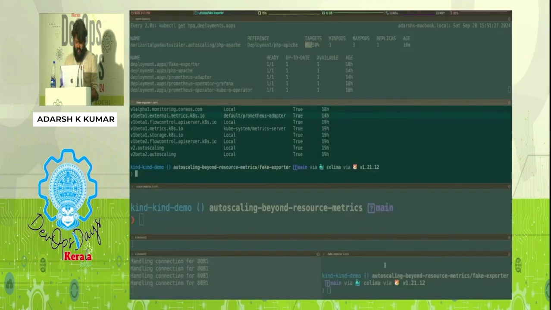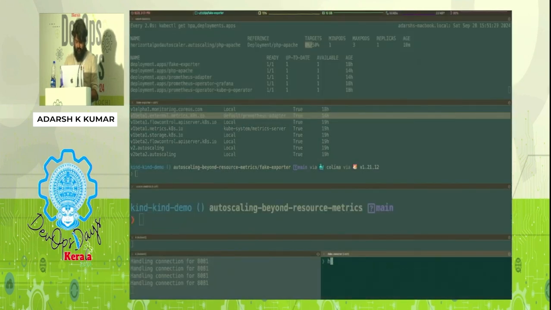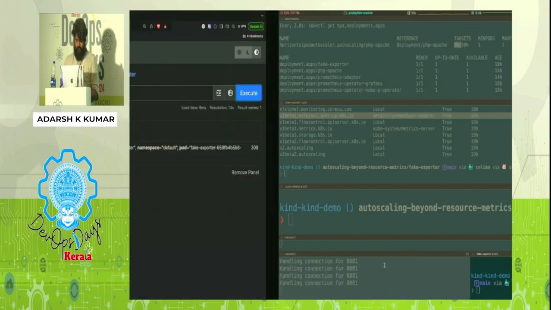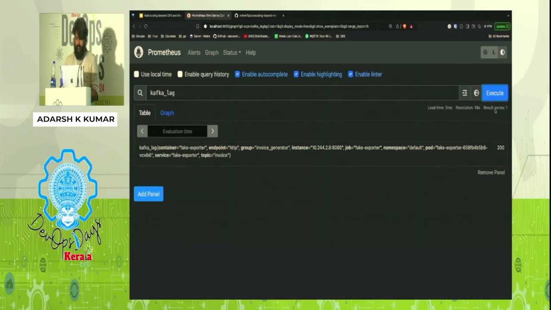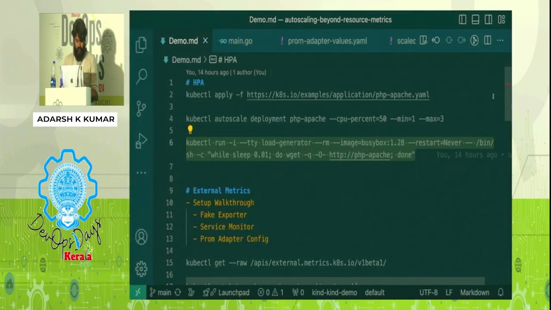We can try incrementing and decrementing that. So it gets accordingly decremented. So this is my whole demo setup. Now,